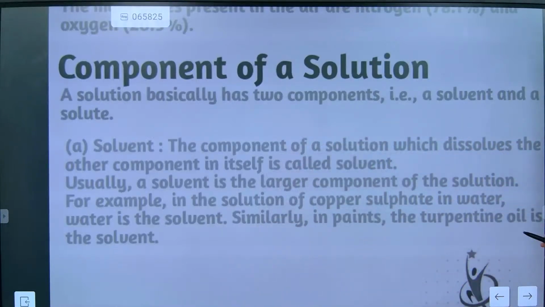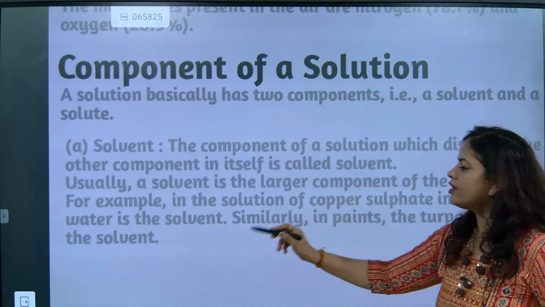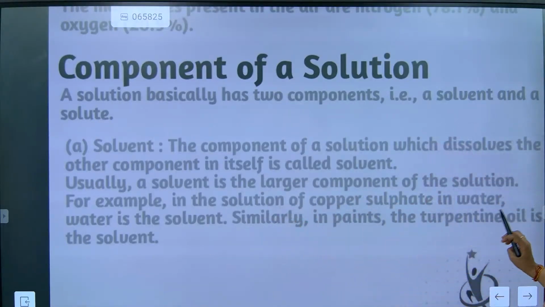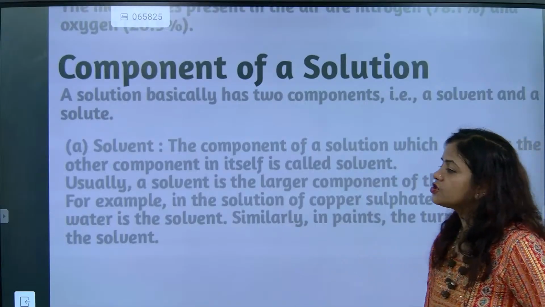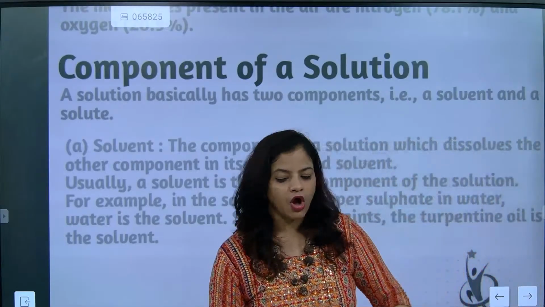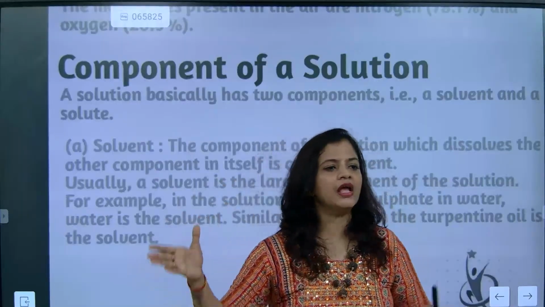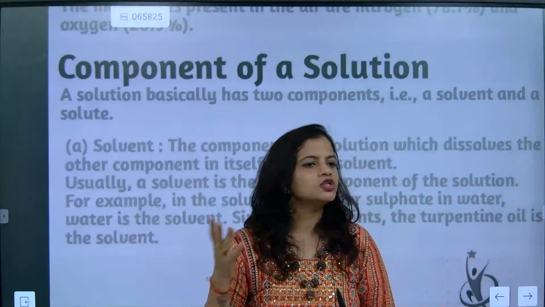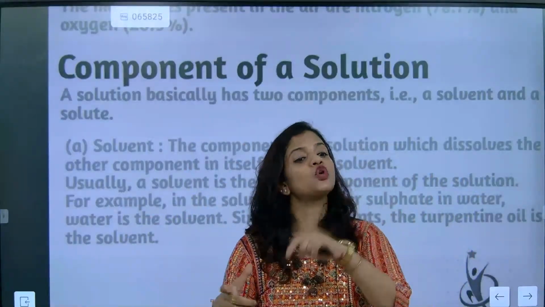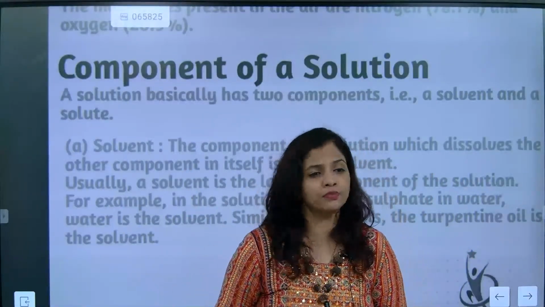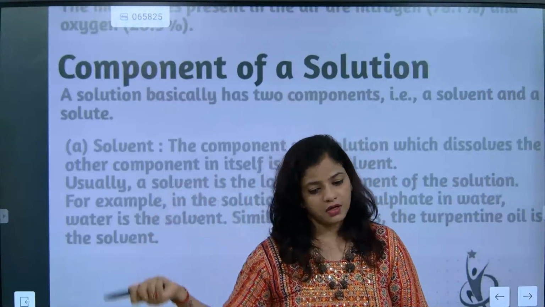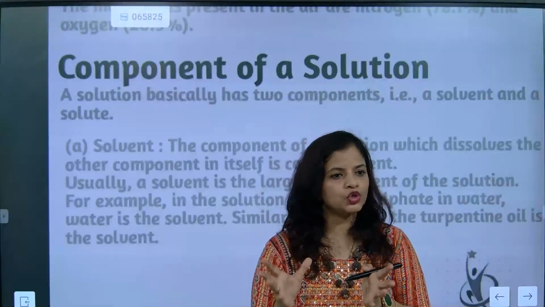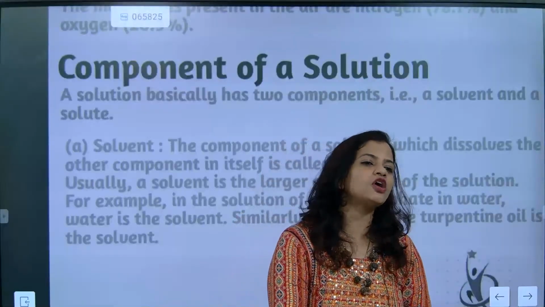Next is the solution of copper sulfate in water. Water is a solvent. Similarly, in paint, turpentine oil is the solvent. Understood? Whenever we talk about a solution, the solution is made with solute and solvent. The solvent will dissolve the solute in it. Who is dissolving whom? Solute will be dissolved in solvent. The proportion of solvent is more compared to that of solute.